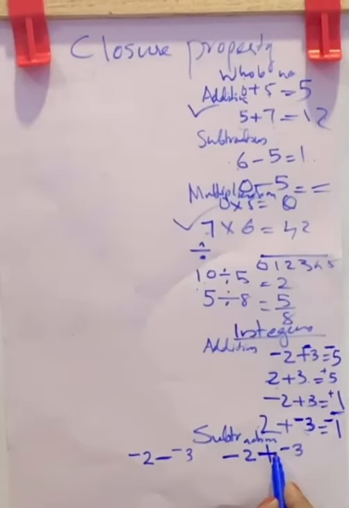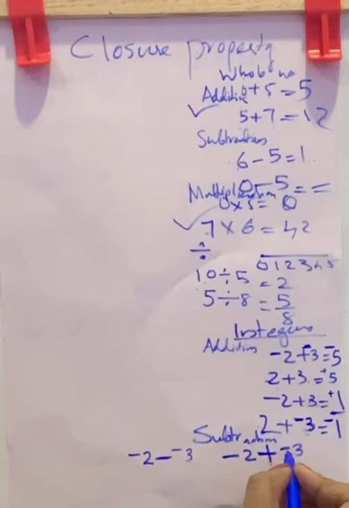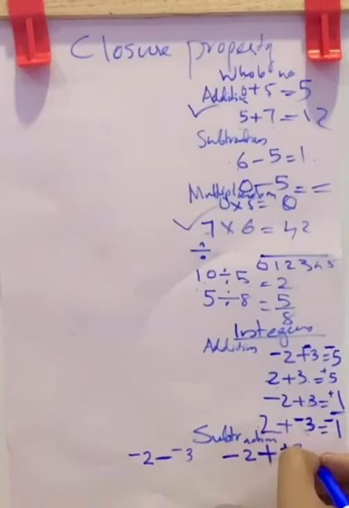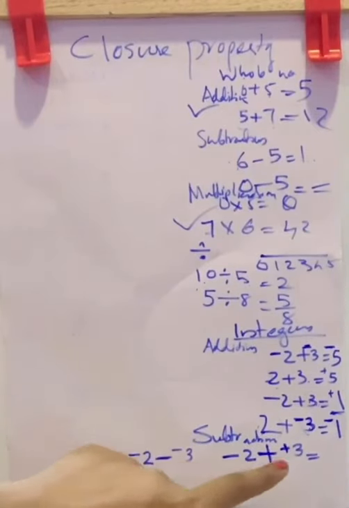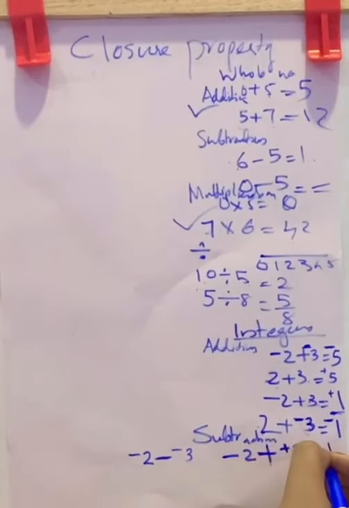While you are changing it to addition, you can't simply change subtraction to addition. You have to do one more thing. You want to change the next number's sign to its opposite. That is, here it is negative 3. You have to make it as positive 3. Now the result is addition of two numbers with opposite signs. So what will you do? Here one is negative, one is positive. So subtract the smaller number from the bigger number and put the sign of the bigger number, that is positive 1.